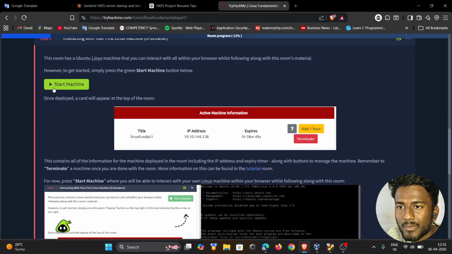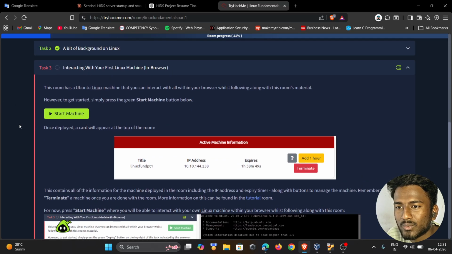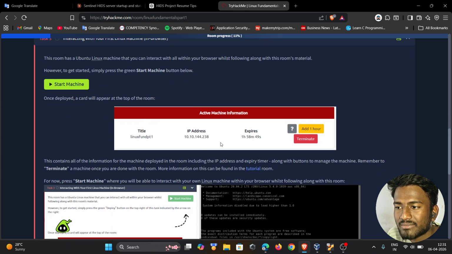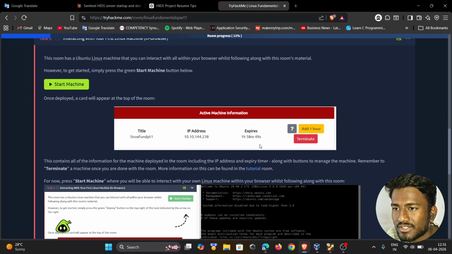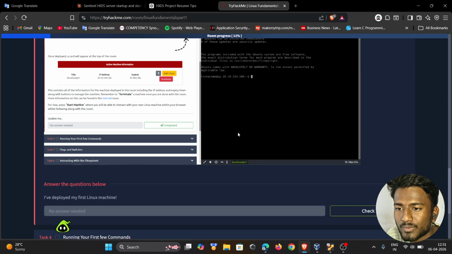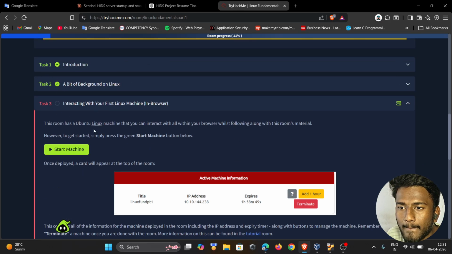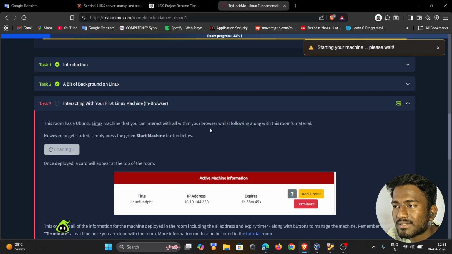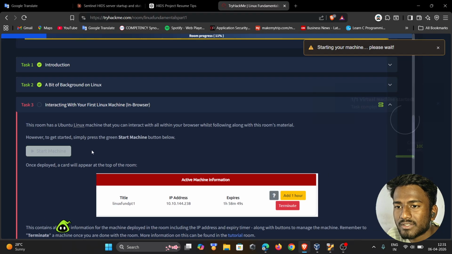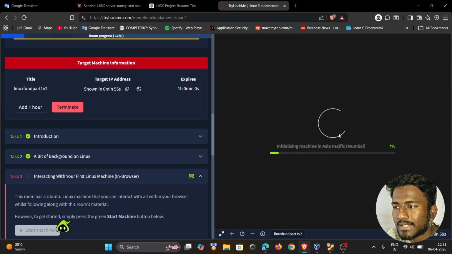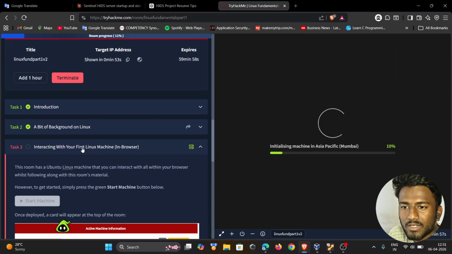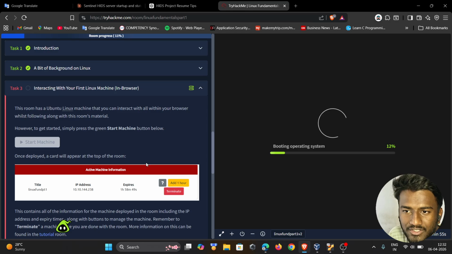Here they have a room with a machine we can start and interact with, a virtual machine. We can start this and the machine is going to turn on. It will take some time, so let's read the documentation.